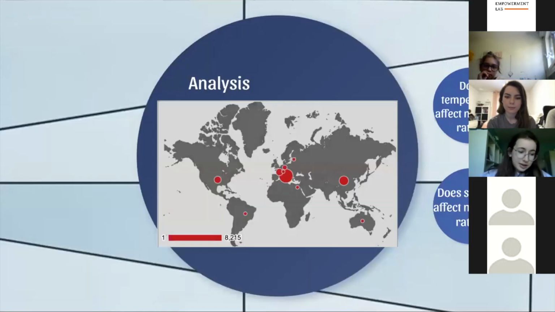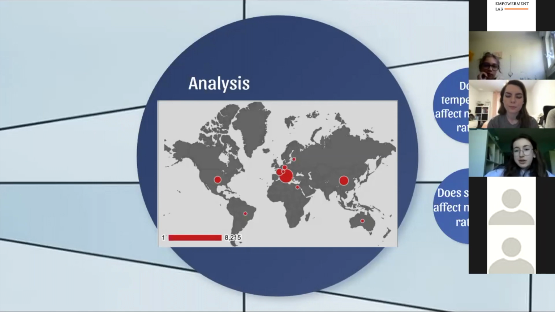Analysis. To answer the previous question, I analyzed 10 different countries around the world: Italy, China, the United States, Switzerland, France, Estonia, Brazil, Egypt, Australia, and Germany. I looked at total cases, total deaths, mortality rates, average temperatures, and average yearly days of sun. As you can see here, this is a graph of the total amount of deaths due to coronavirus in these 10 countries. The two main variables I researched were temperature and sun.